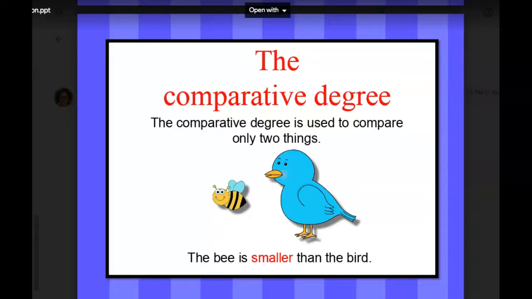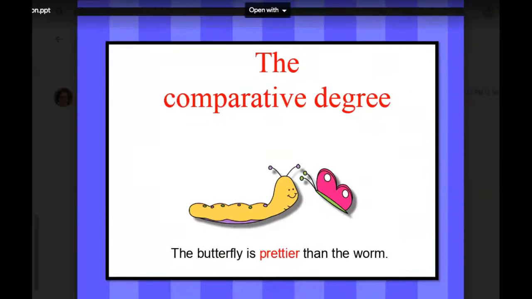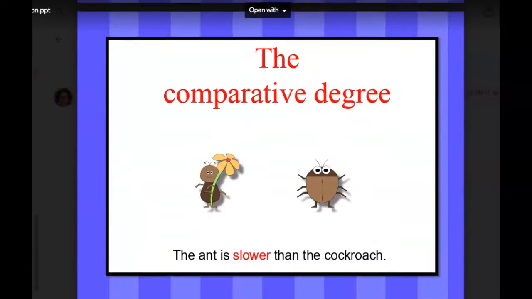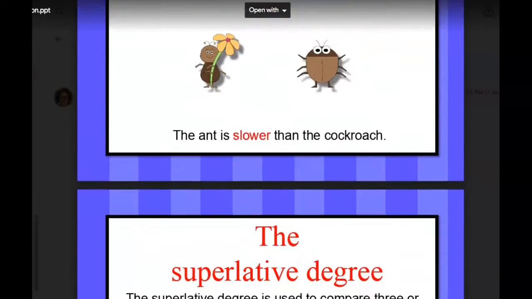Let me explain. The comparative degree is used to compare only two things. The bee is smaller than the bird. The butterfly is prettier than the worm. The ant is slower than the cockroach.